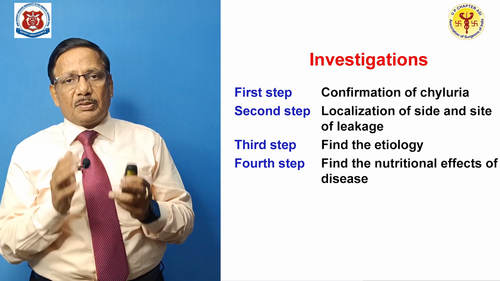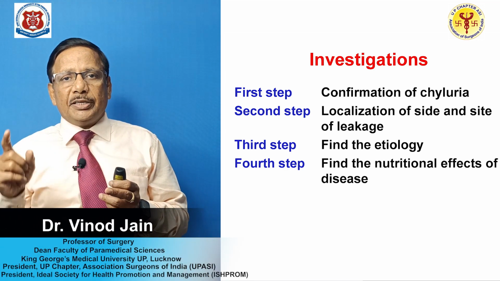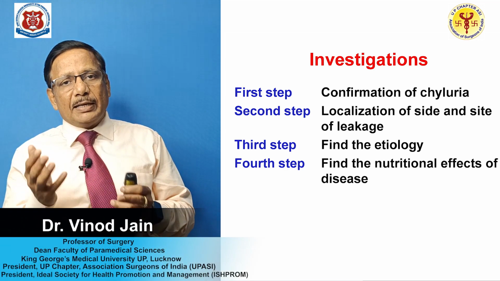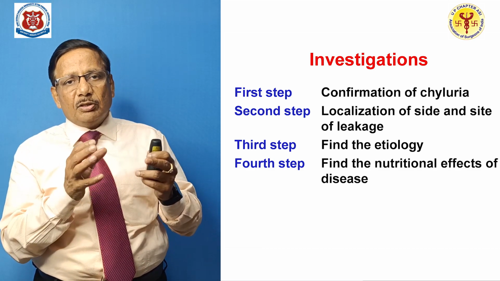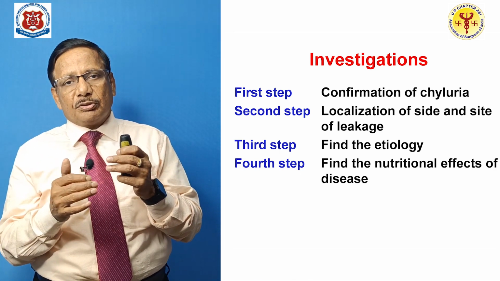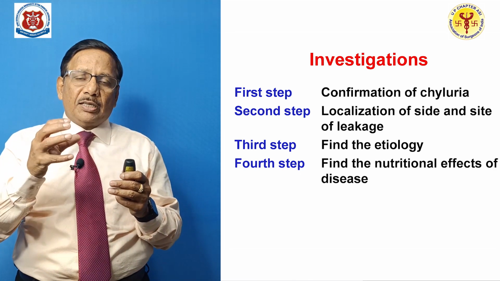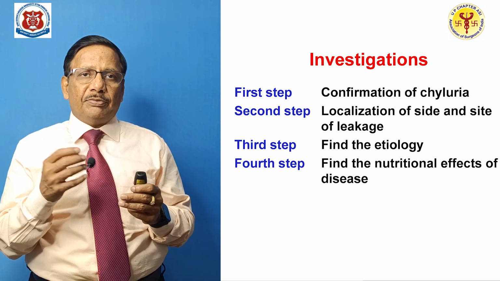Once you have confirmed, then you have to localize the site and side from where this chyle is coming. That is step number 2. The step number 3 is then you have to find the etiology. What is the cause? And of course, the 4th step will be that what are the ill effects of this chyluria on the body, nutritional ill effects.